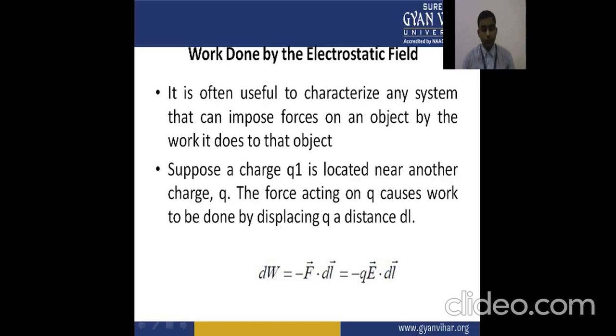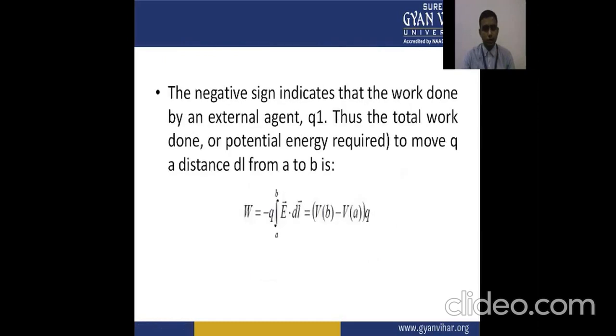So work done is equal to F dot dl. You know that F is related with the electric field intensity and charge, so F is equal to Q E. So this is the work done in terms of the electric field and charge. The negative sign indicates that the work is done by an external agent.